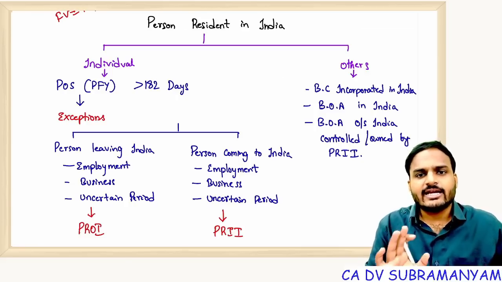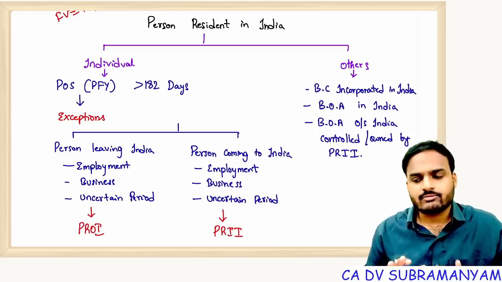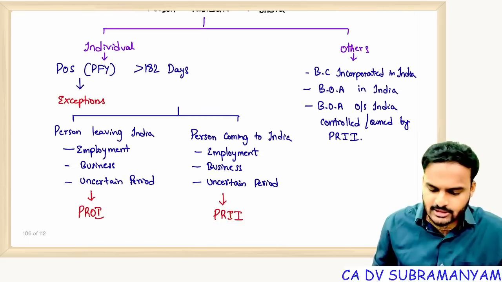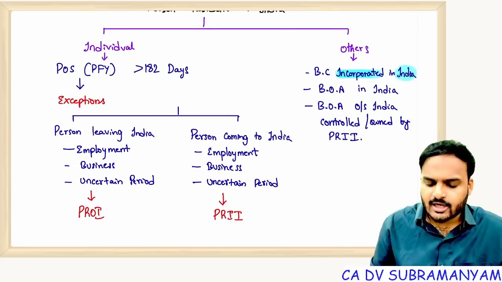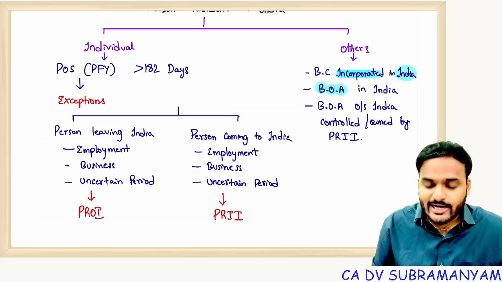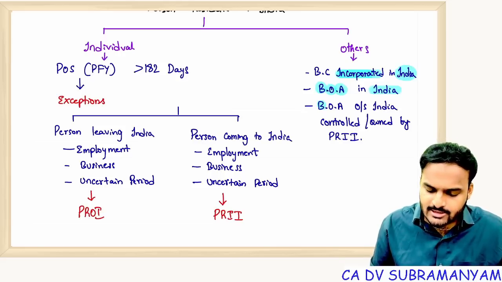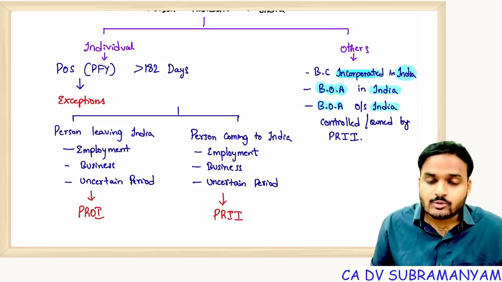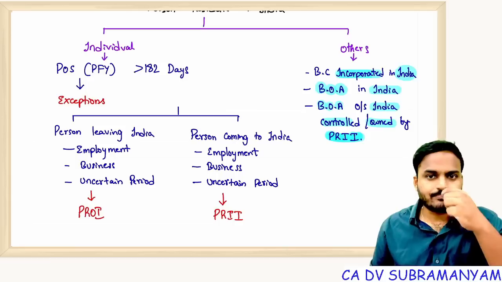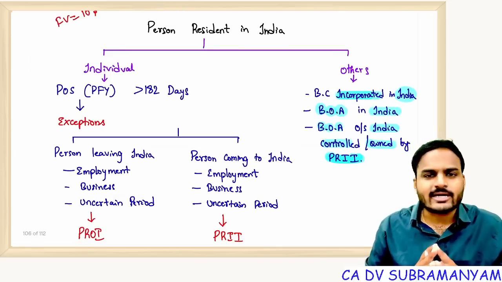Individual, other than individual. One category is individual, the other category is other than individual. In case of others, very simple. If the place of incorporation is in India, they become Indian resident. If the branch or office or agency is located in India, then also they become resident. Next, if a branch, office, or agency is located outside India but is owned or controlled by Indian residents, then also they become residents. See, under FEMA, citizenship is not a criteria.